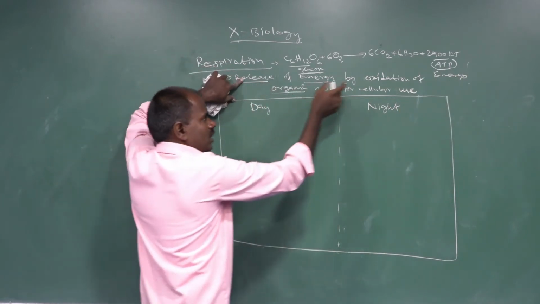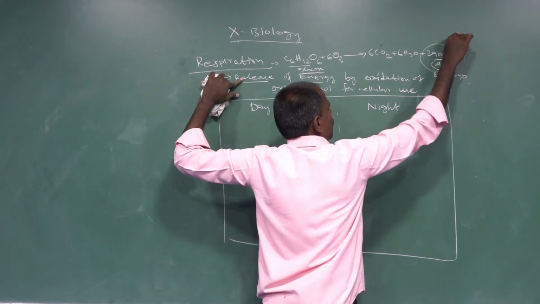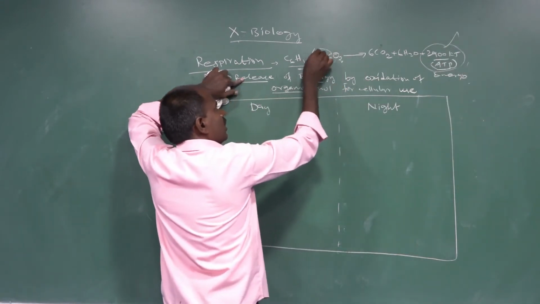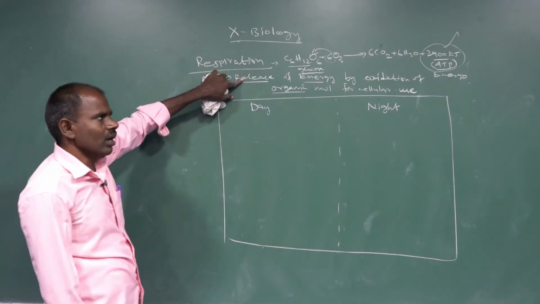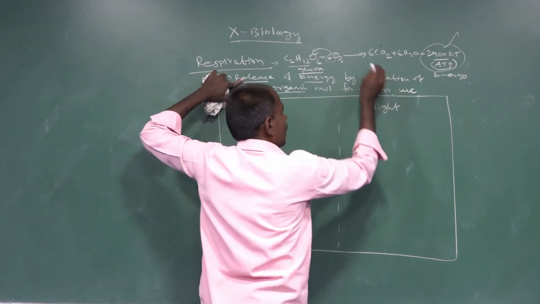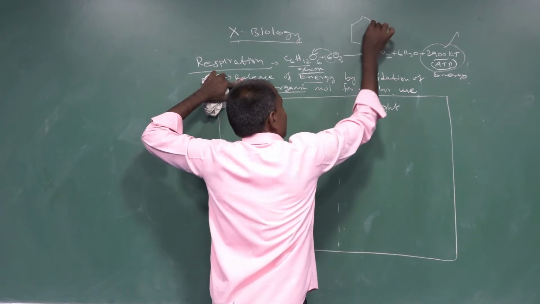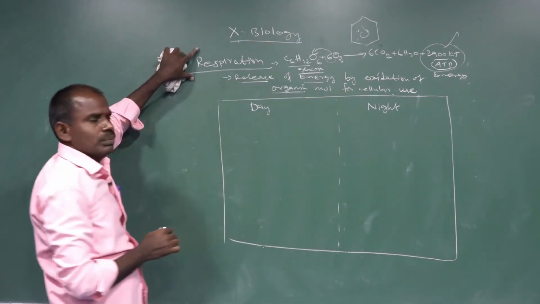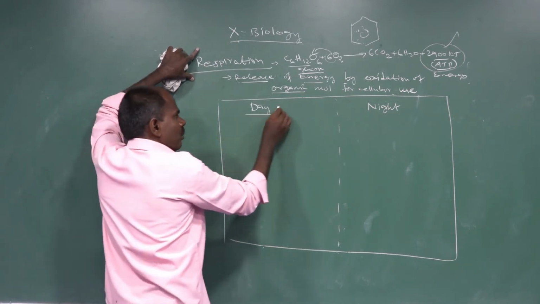The release of energy, 2900 kilojoules of energy, is released by the oxidation of organic molecules. Oxidation of organic molecules occurs only at the cellular level. At the cellular level, that is called respiration. So during daytime in plants,